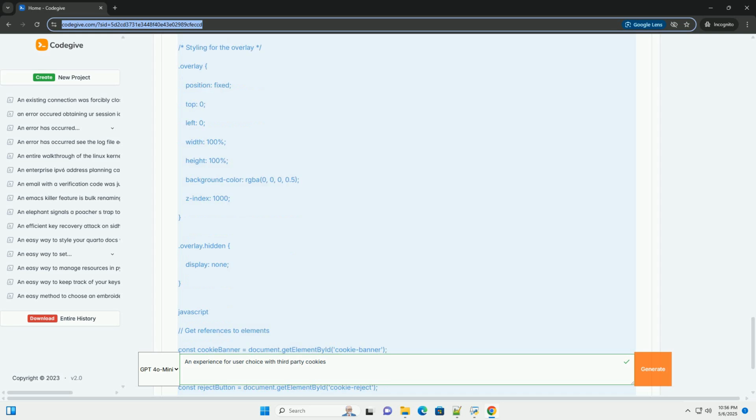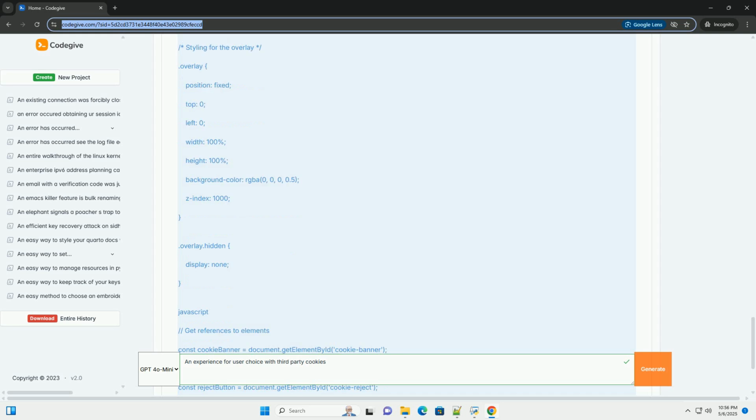Simulate different consent scenarios. Test what happens when the user accepts all cookies, rejects all cookies, or customizes their cookie settings. Verify cookie removal. Check that existing third-party cookies are being removed when the user rejects consent or withdraws their consent. This can be challenging and requires careful coding. Legal review. Consult with a legal professional to ensure your cookie consent mechanism complies with applicable data privacy laws.